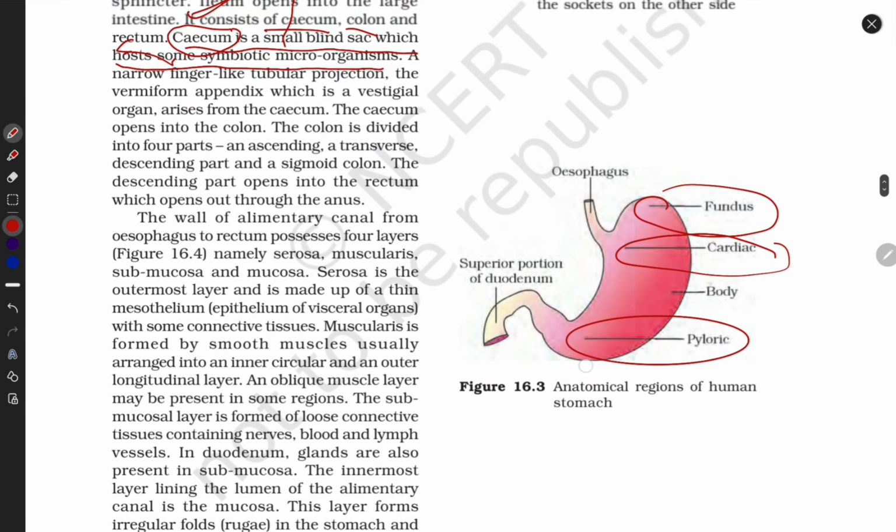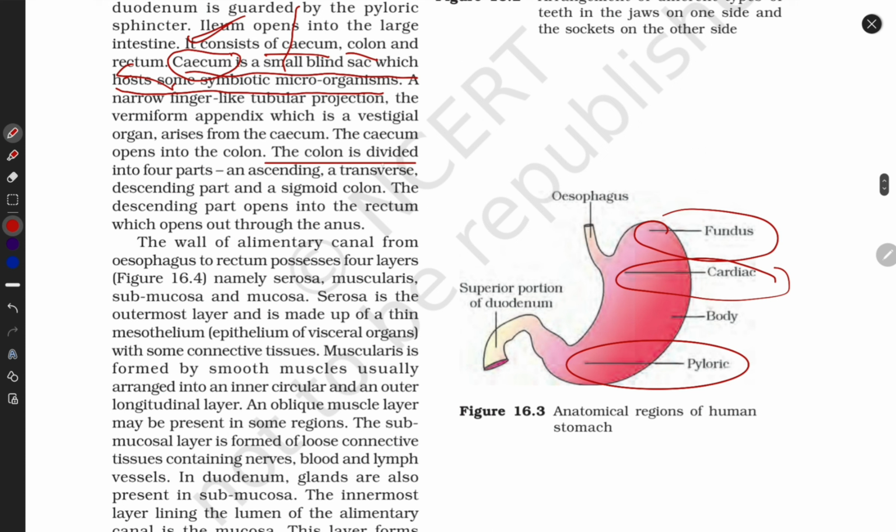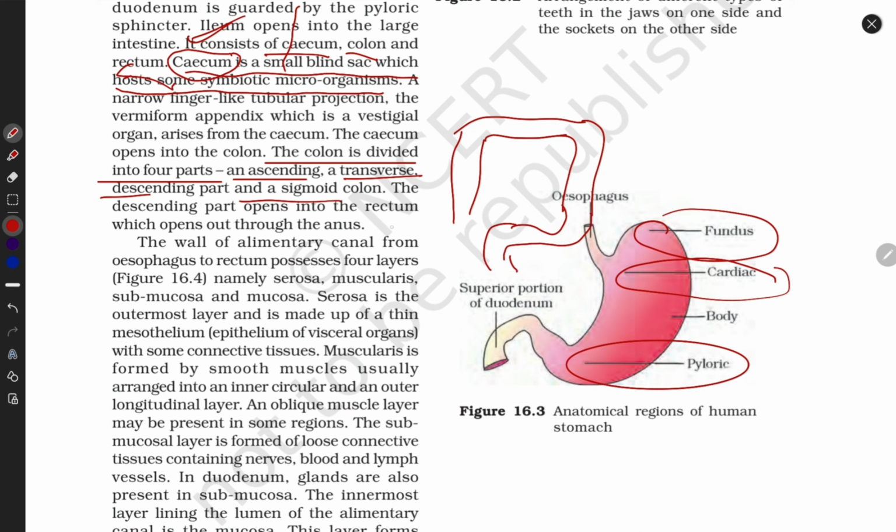Look at here. The colon is divided into 4 parts: ascending, then transverse, descending, and sigmoidal colon. This is the sigmoidal colon. The descending part opens into the rectum. This is the rectum, and through the anus. This is the anus part. This is the ascending part. This is the transverse part of the colon. This is the descending part of the colon, this is the rectum, and this is the anus.